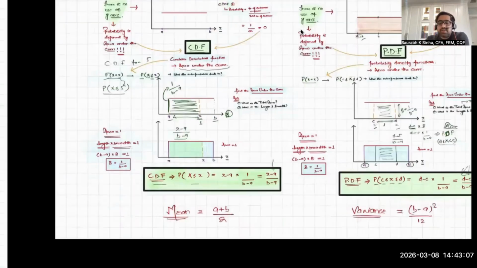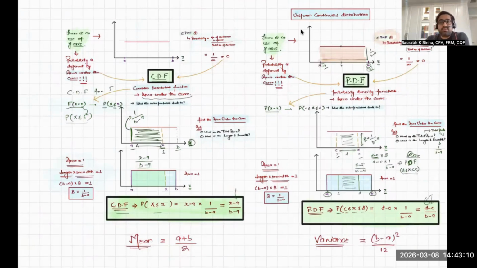Now, this was the discussion of uniform continuous distribution, and this is the first distribution that we discussed in the continuous distribution space. And we introduced two concepts, PDF and CDF, super critical because PDF and CDF will be used and discussed in all the distributions in the continuous space. One thing, I'm giving you the mean and variance. Why?